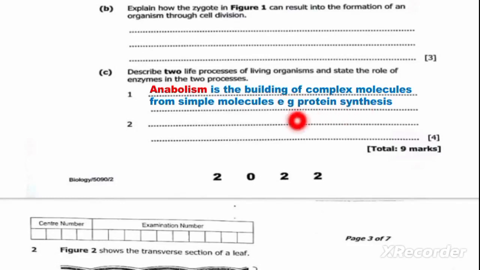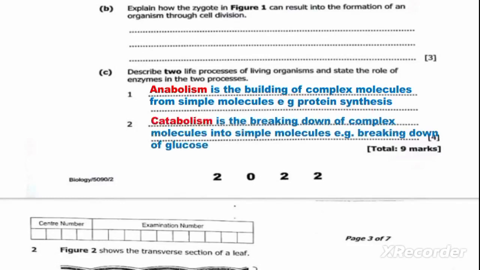Then catabolism is the breaking down of complex molecules into simple molecules, for example breaking down of glucose so that energy, carbon dioxide, and water can be produced.